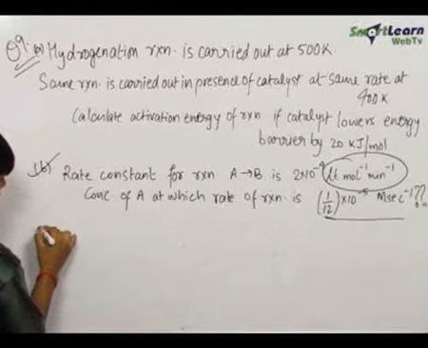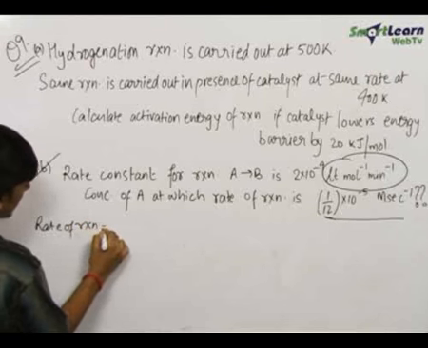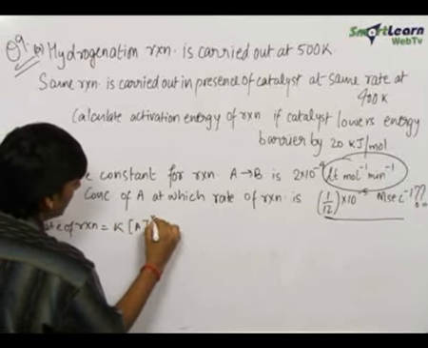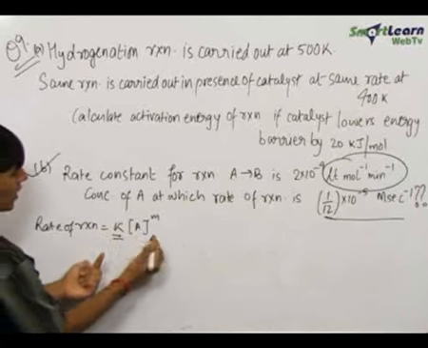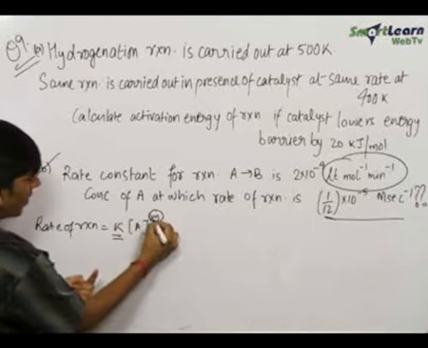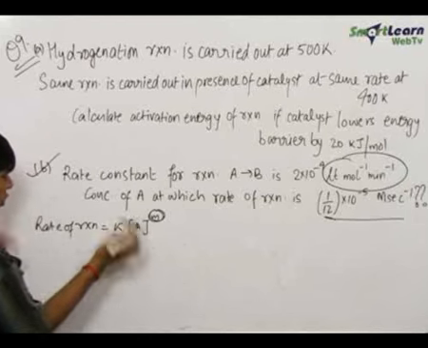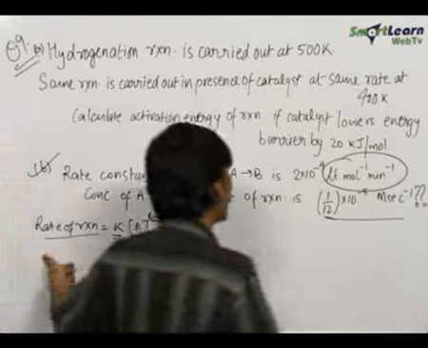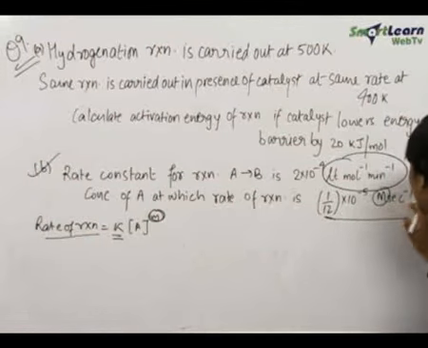Rate of reaction is equal to K times concentration of A to the power some m. The unit of K will depend on the m, because if m changes, the unit of this quantity will change, and therefore the unit of K has to adjust so that it becomes equal to the rate of reaction. The unit of rate of reaction is mole into second inverse, molarity into second inverse.